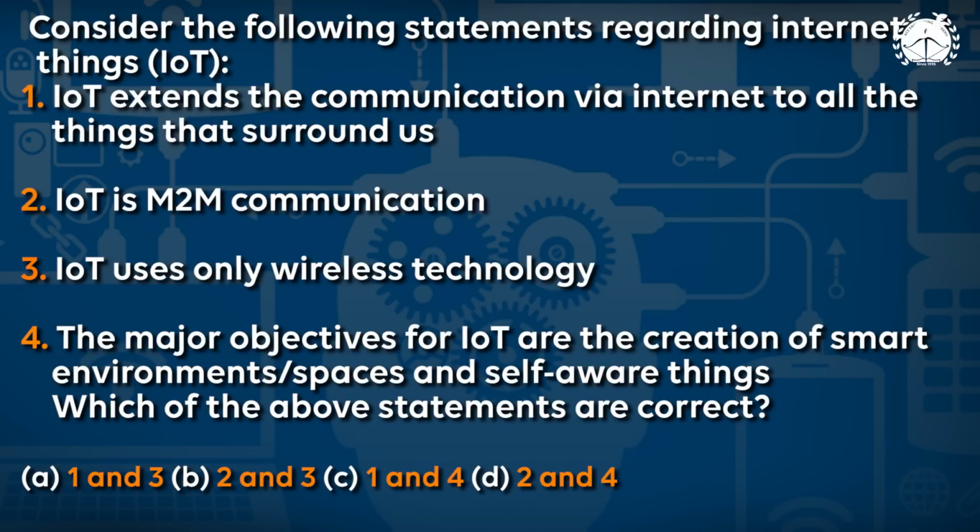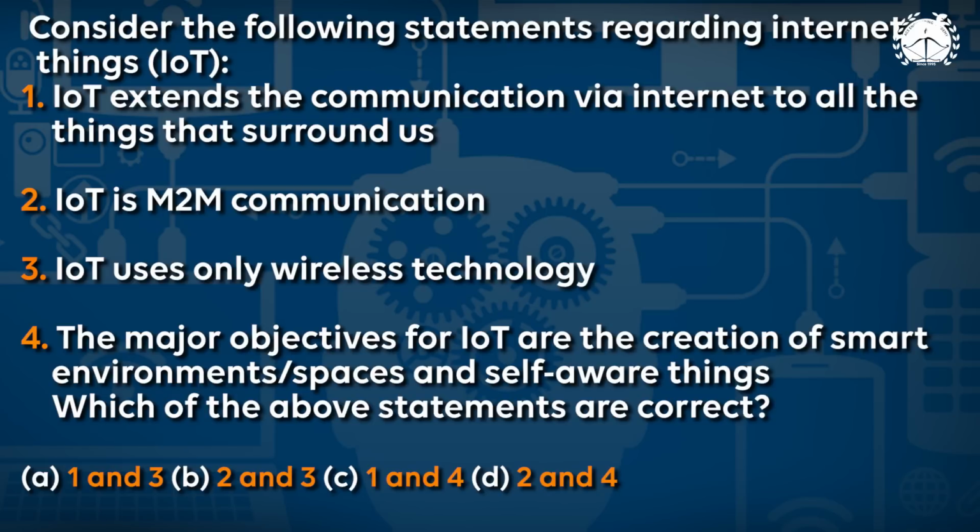Every physical object is nothing but communication. Here it is given as mobile to mobile communication. So it is not limited to mobile communication. It is communication between mobile to physical objects, to another physical object, to server, to mobile. It is a combination of all the things, all the objects that can communicate via internet.